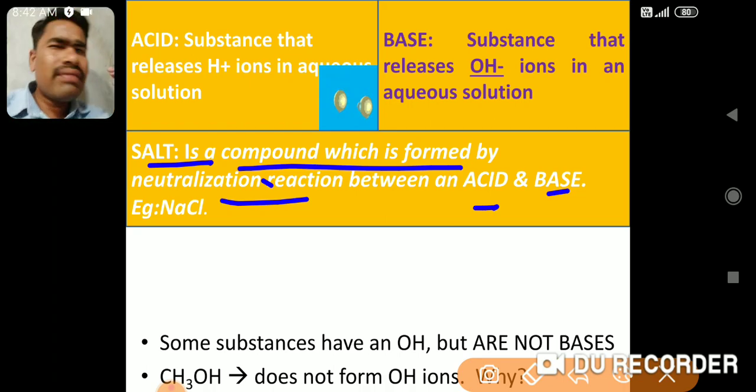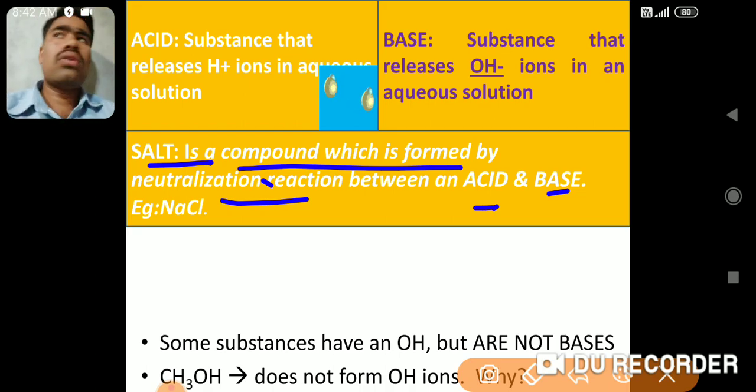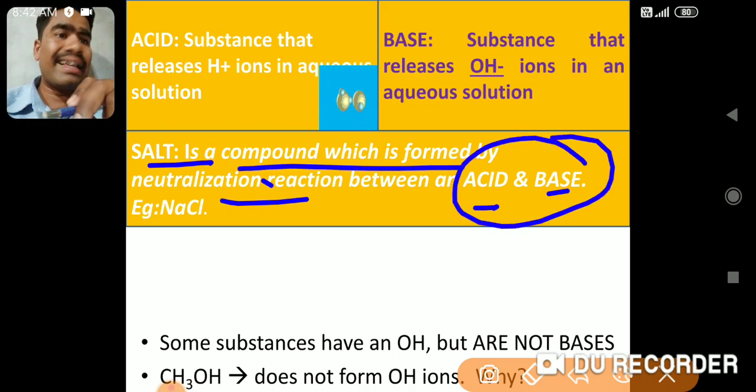Now neutralization is very simple. We say that we are not on this side, we are not on this side either, we are neutral. What does it mean? Neither acid nor base. The compound formed in this reaction between the acid and base does not remain acid and does not remain base either. So the reaction between acid and base is called a neutralization reaction.